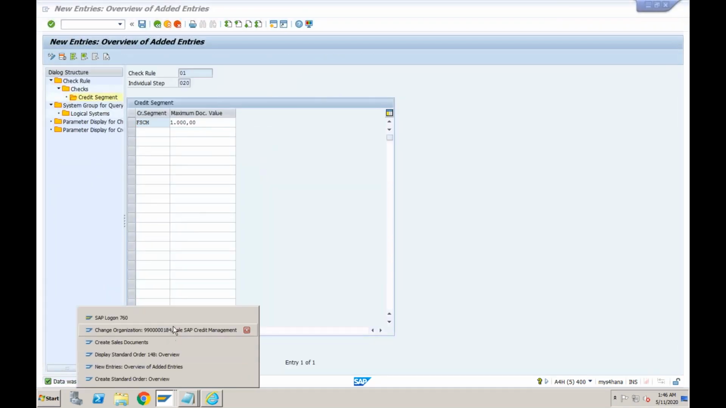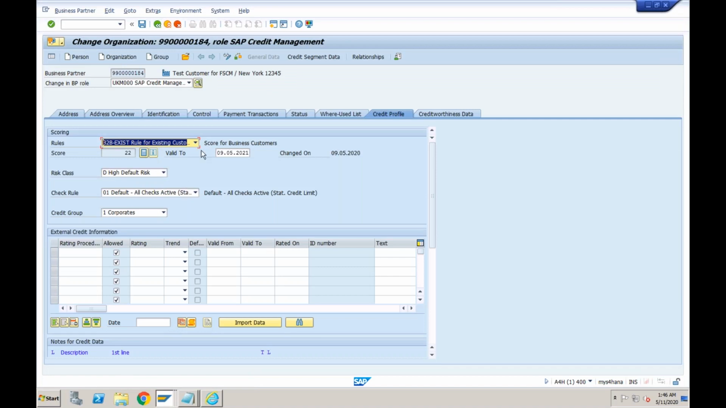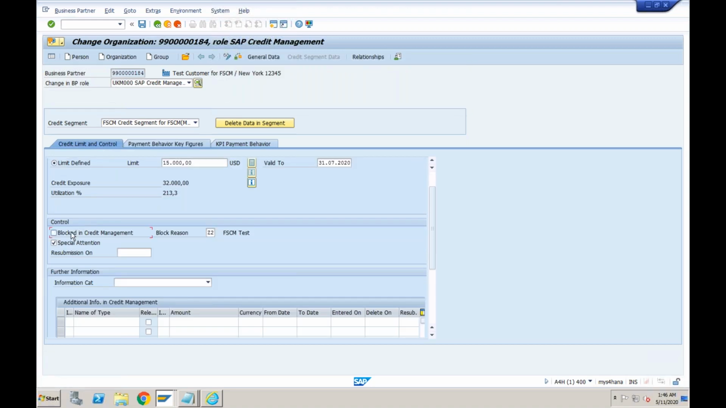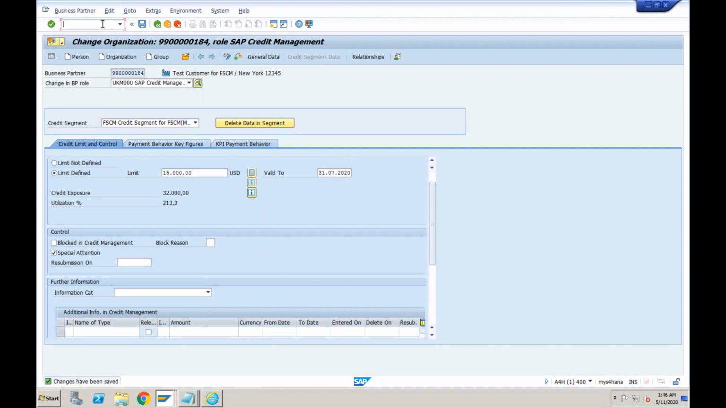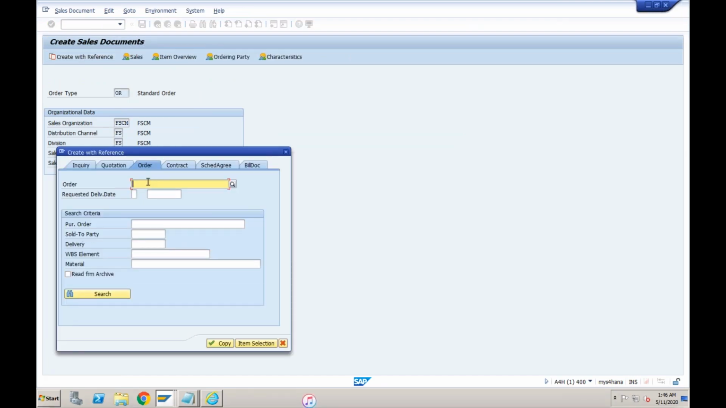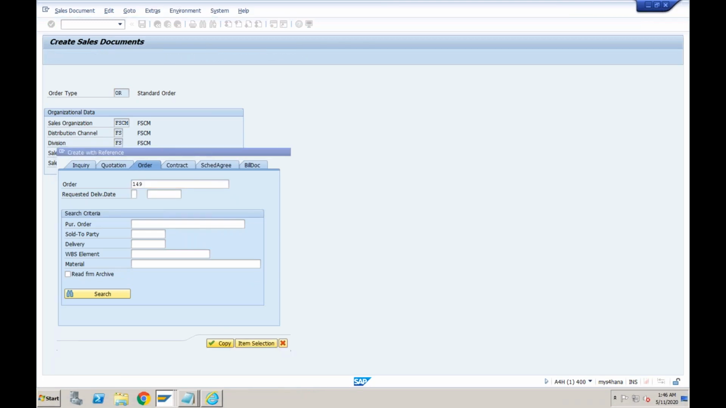But before we create a sales order, definitely we need to go back and untick that indicator, which we blocked, right? Otherwise, it will not allow us to create the sales order at all. So I'm unblocking this. And now I'll try to create a sales order. So VA01, create with reference, order number maybe 149, copy.